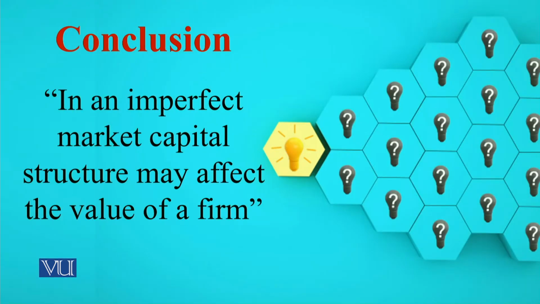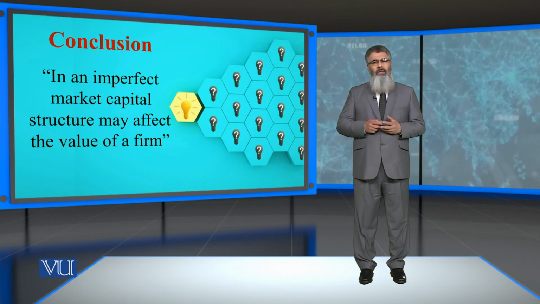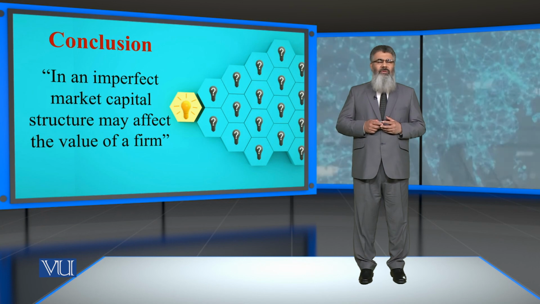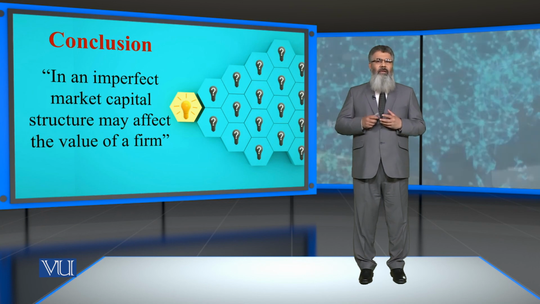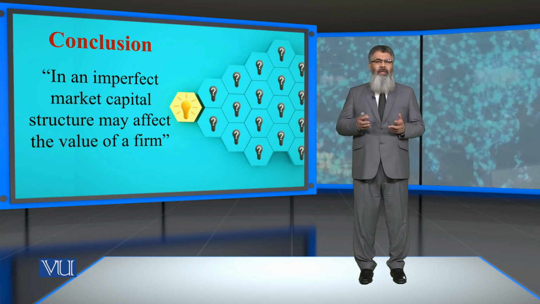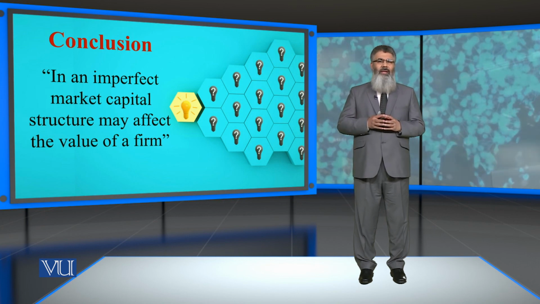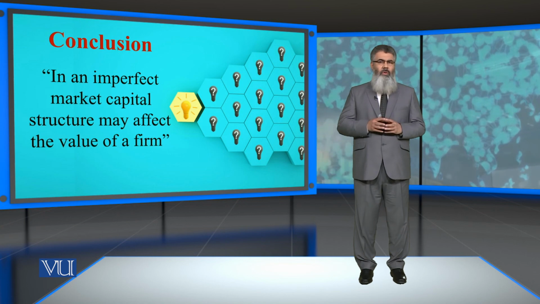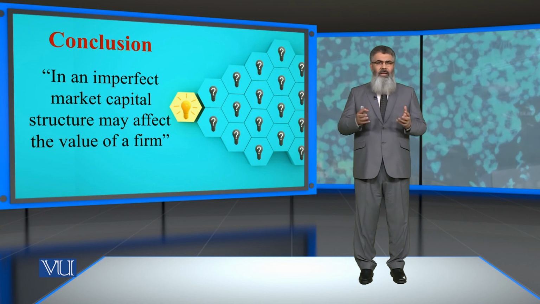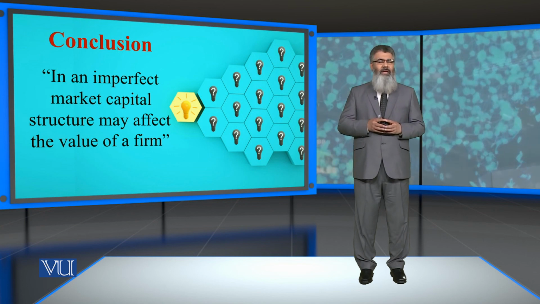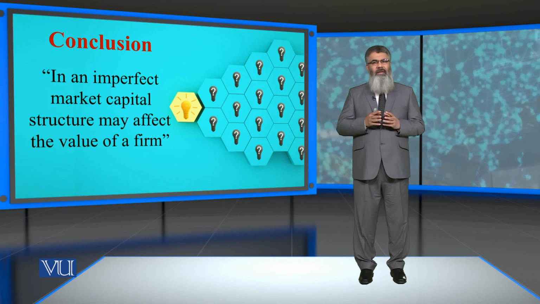So let's conclude this discussion by saying that in an imperfect market, capital structure may affect the value of the firm. And our basic argument, that capital structure makes no difference to market value, holds only as long as our markets are perfect, and for many issues and reasons we saw that markets are not perfect.